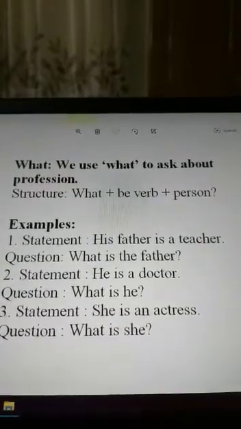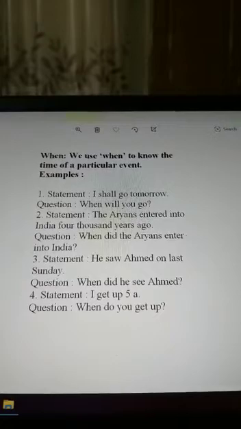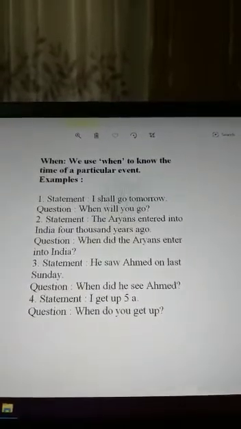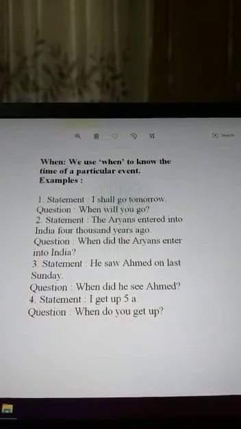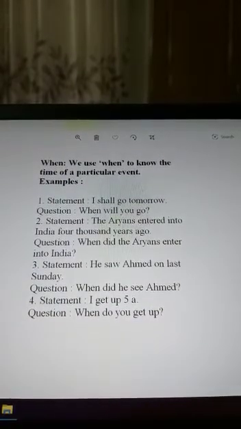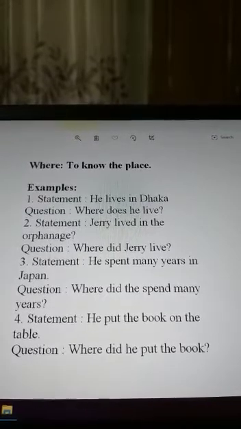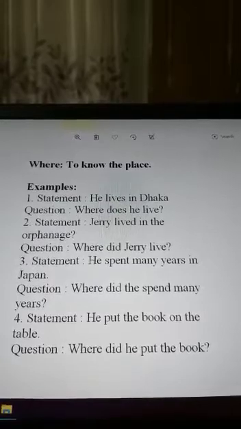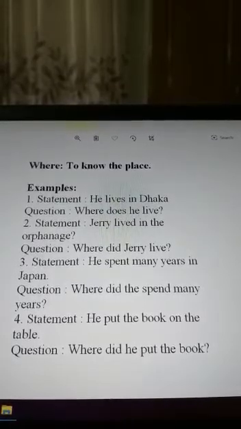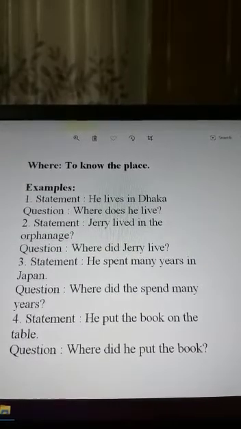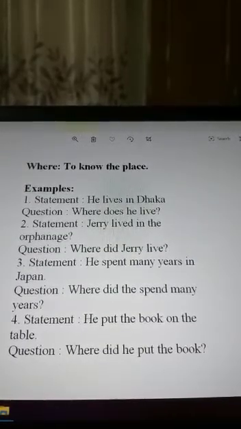Okay. Very good. Then next, when we use to know the time of a particular event, maybe already we have done this. I'm going to the next page. Where? To know the place. 1. He lives in Dhaka. Question: where does he live? This one is also very familiar to us, isn't it?